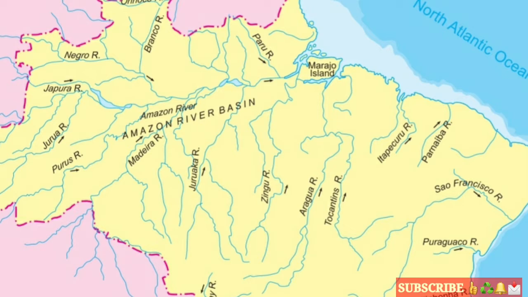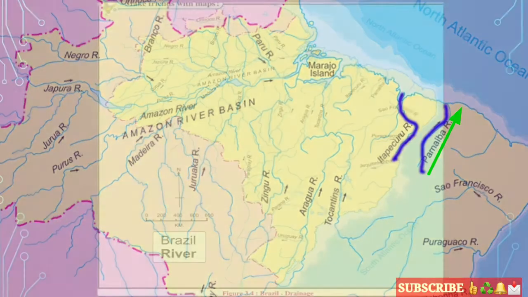For example, on the other side we can say the Parnaíba river that meets the North Atlantic Ocean as well as flows towards the north side of Brazil. Then the second one is the Itapecuru. This river also meets the North Atlantic Ocean. These are also very important rivers because these are short and they flow through dense population, so they have their own importance. Okay, so these are the short rivers on the northern part of Brazil.